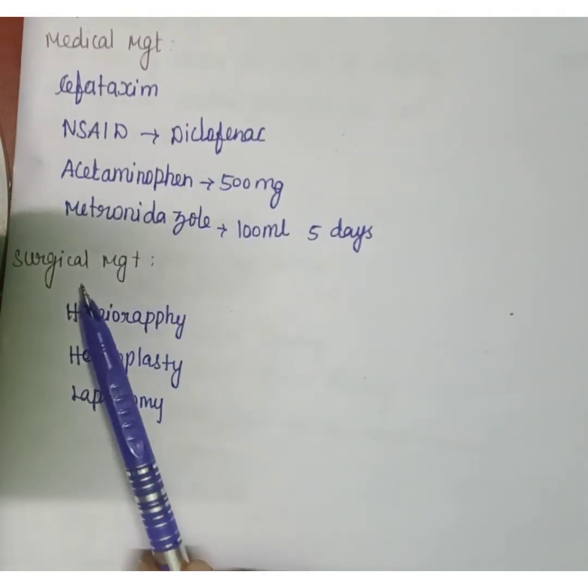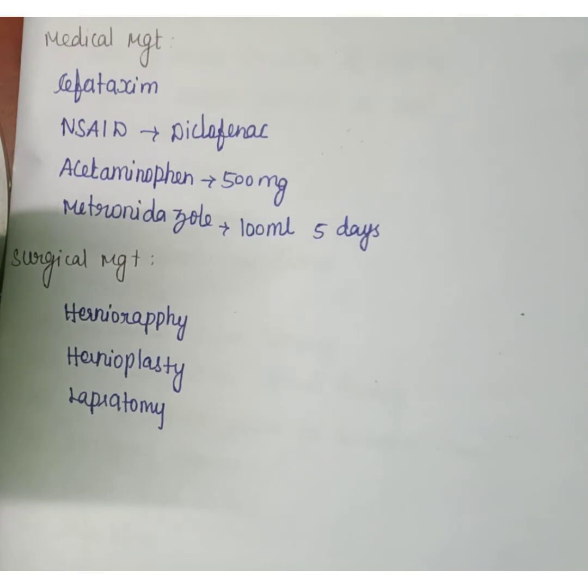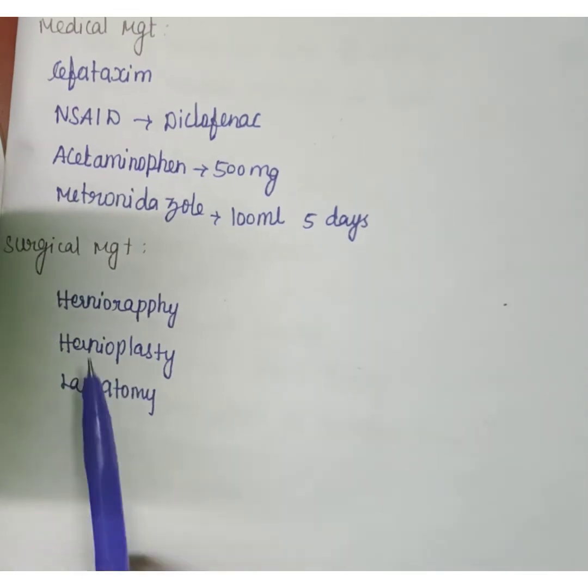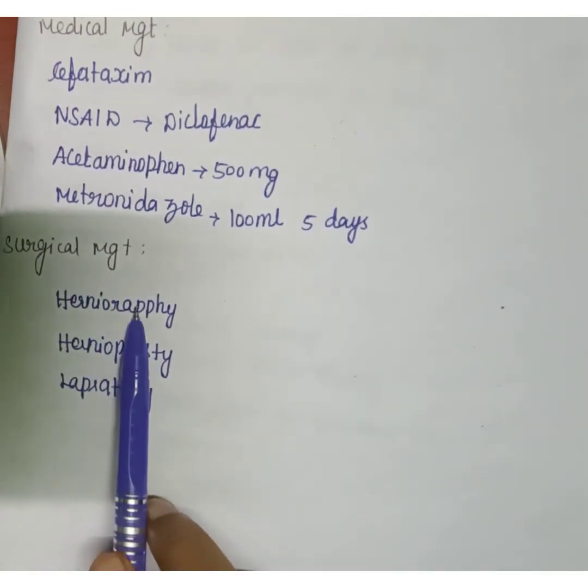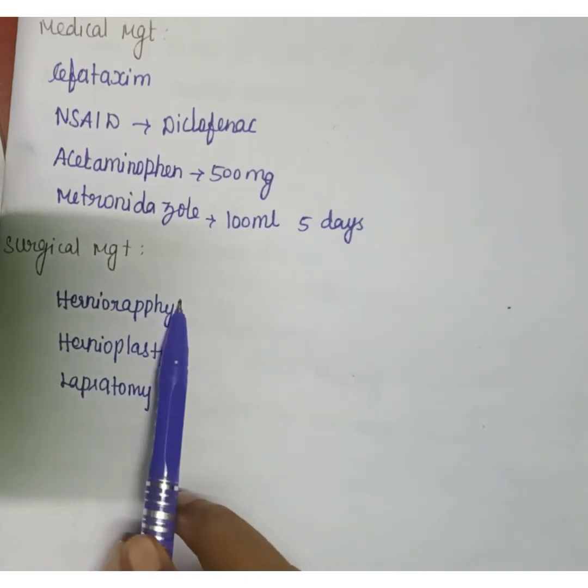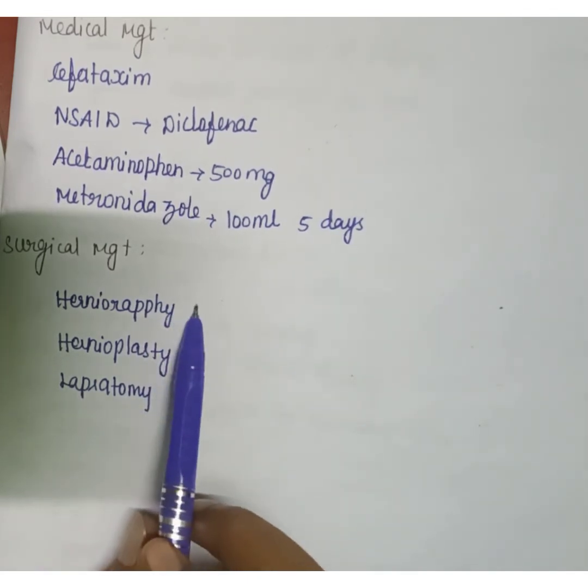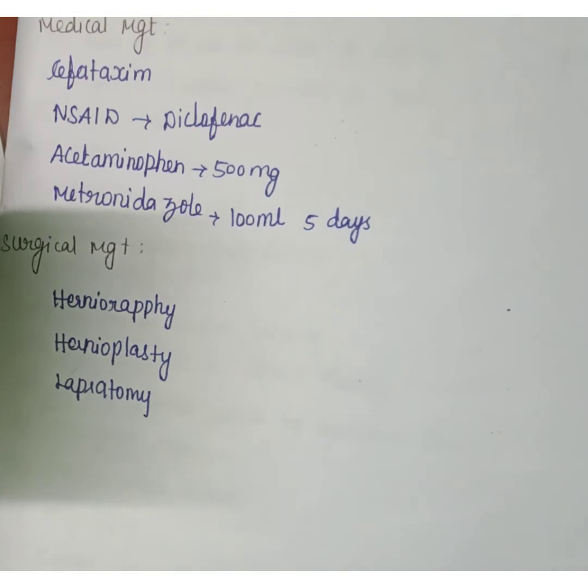Next one is surgical management. In surgical management, first is herniorrhaphy. Herniorrhaphy means surgical repair of hernia.